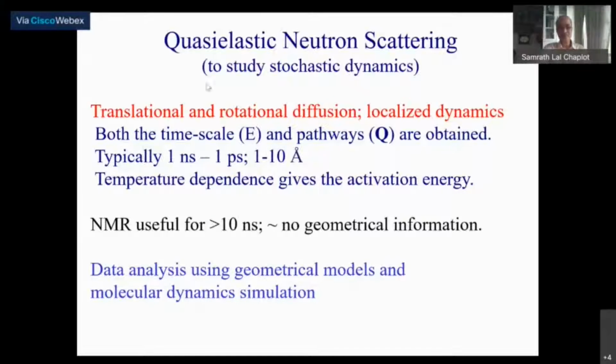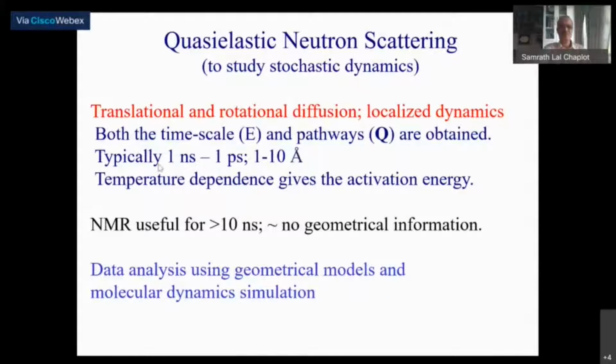So in neutron scattering, as we said, because we can look at both the energy transfer and wave vector transfer, therefore we get the Fourier time scales of the stochastic dynamics, and also the actual geometry or the pathways involved in it. So both can be obtained.